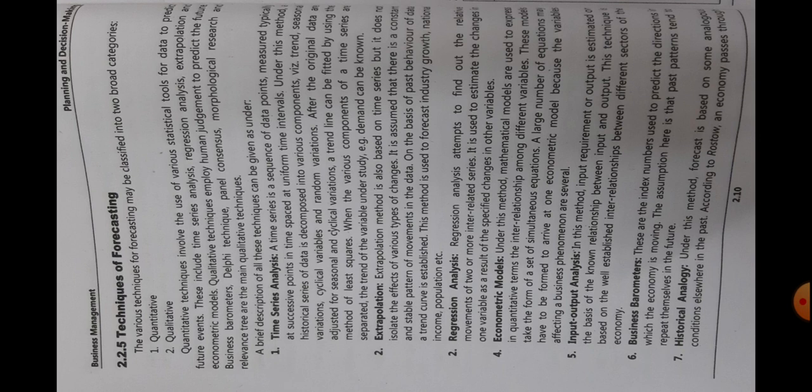Business barometers. These are the index numbers used to predict the directions in which the economy is moving. The assumption here is that past pattern trends repeat themselves in the future. Now, what it says is there is a particular direction in which the index numbers move, or the economy moves in that direction. So certain index numbers are allotted to each variable. Now the assumption is that it keeps repeating itself after some years.